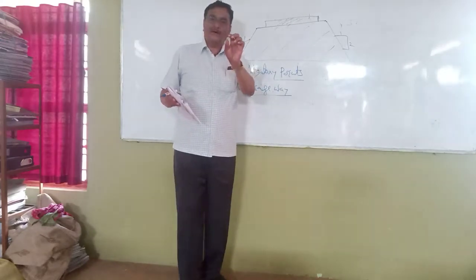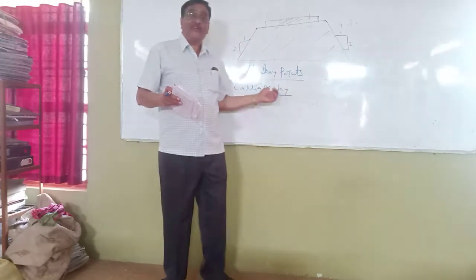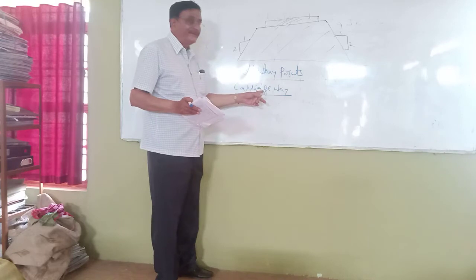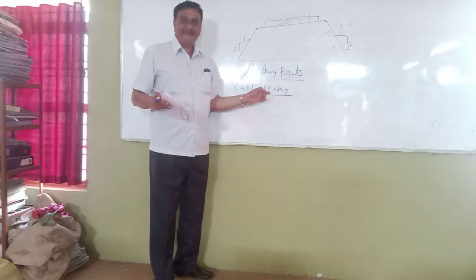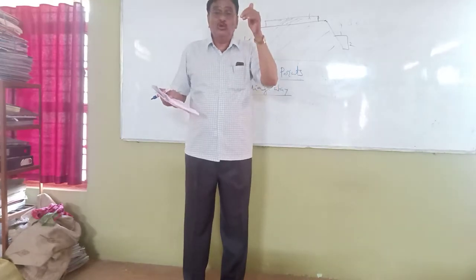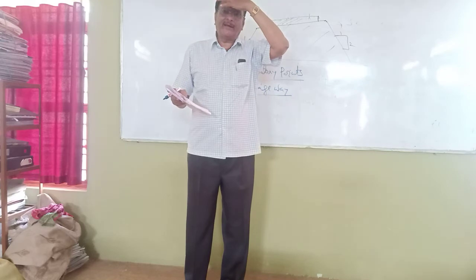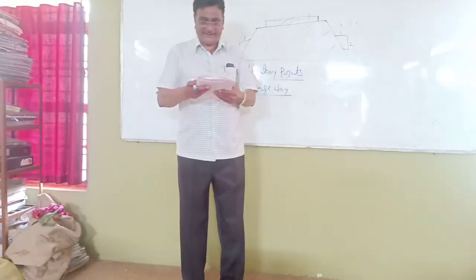So the portion of the road which is used by the vehicular traffic or the vehicles is known as the carriageway. Carriageway is that portion of the road which is used by the vehicles for their movement. So, the next.